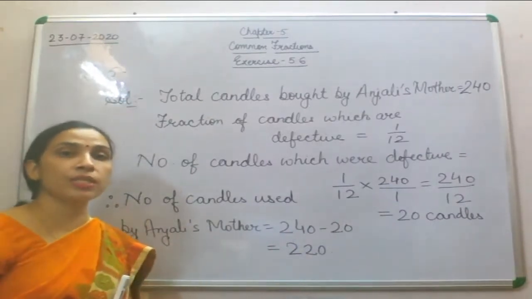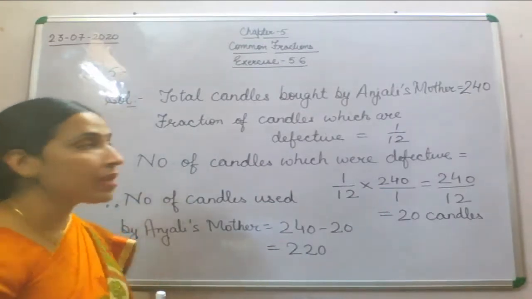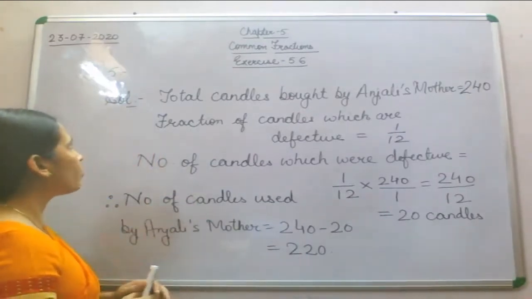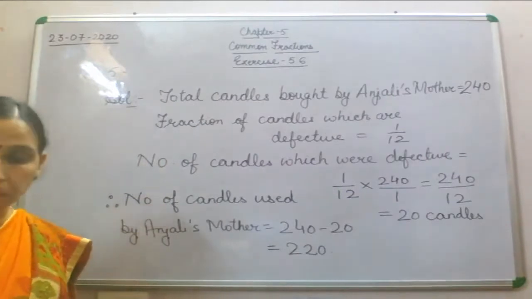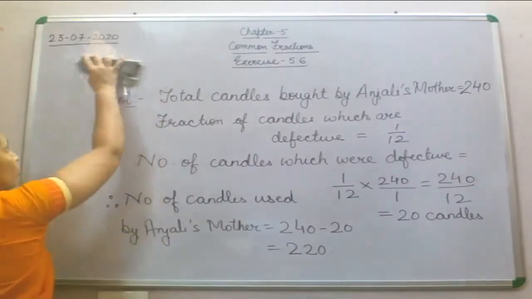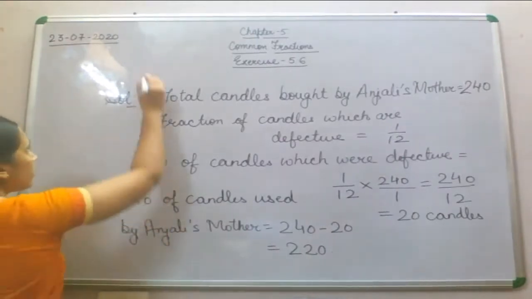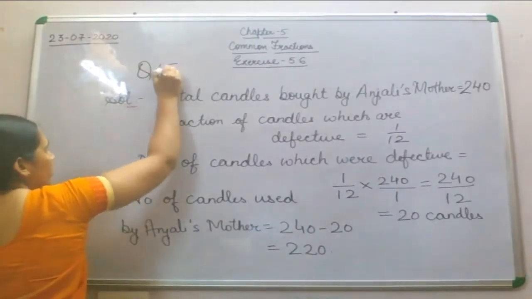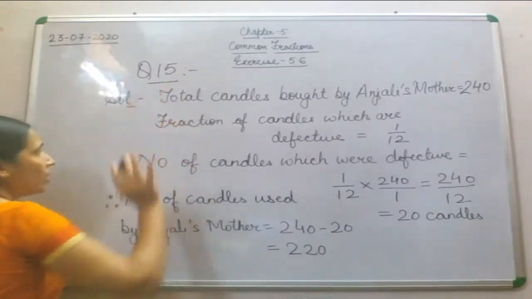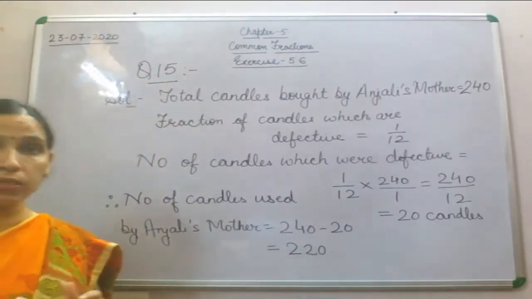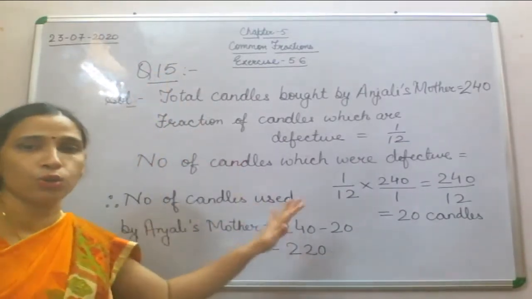Let's see this question again, what you have to do. Now in this question, question number 15, I'll write this number here also, because I think that is not visible. Question number 15. What is given to you in your book? I'll read out the question once again and then we will see the solution.